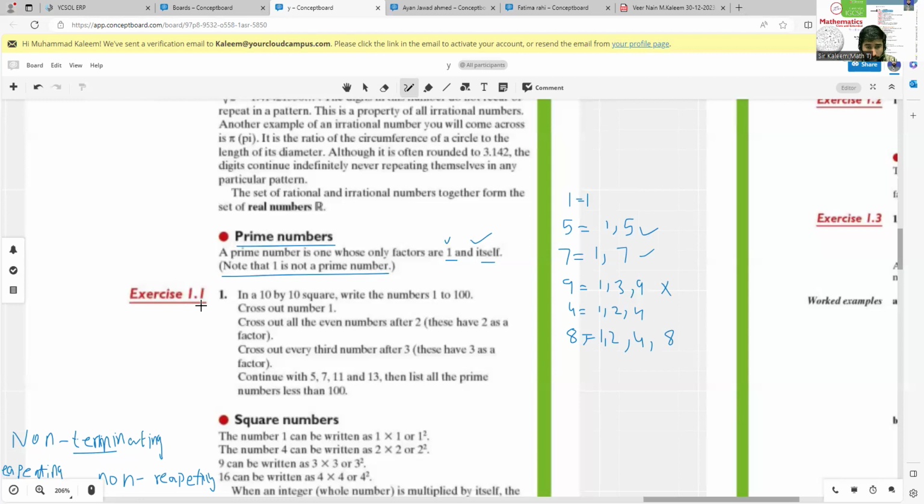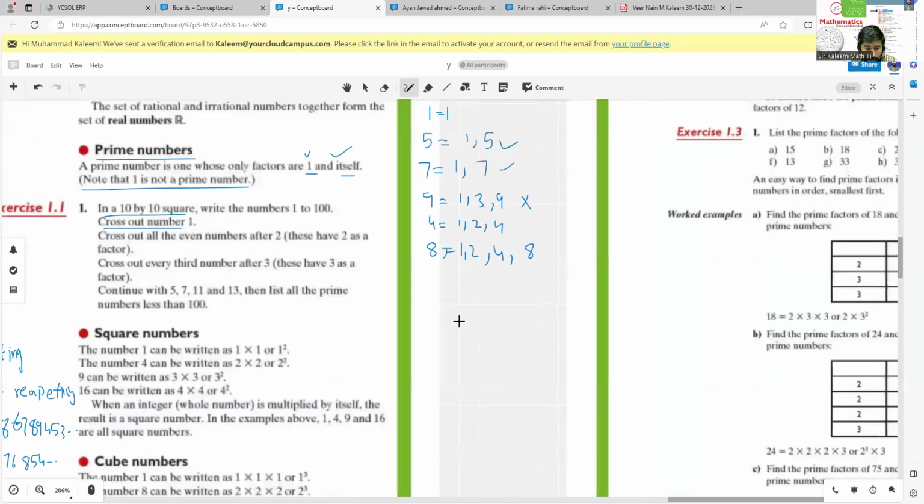Okay, so next we have exercise 1.1, in which you just have to draw a square box 10 by 10, write the numbers from 1 to 100, and cross out number 1. Like firstly you just have to draw a square shape 10 by 10, a table like this one, and then basically here they want to explain the prime number.